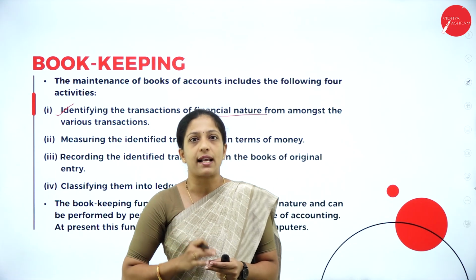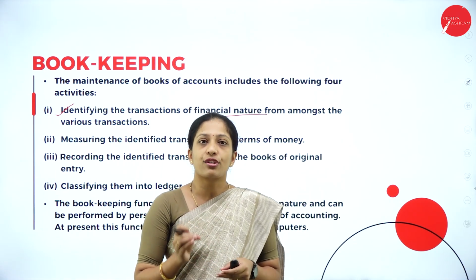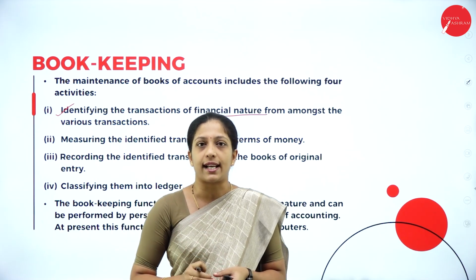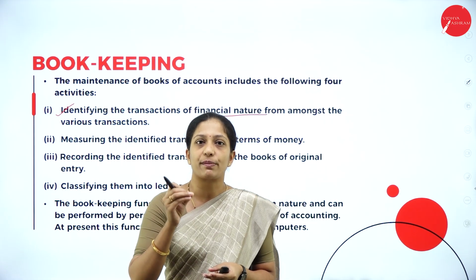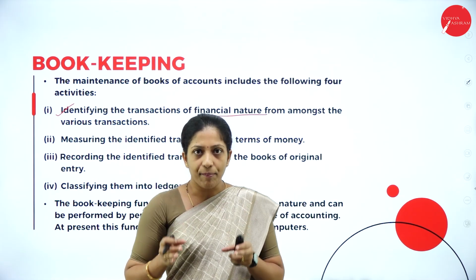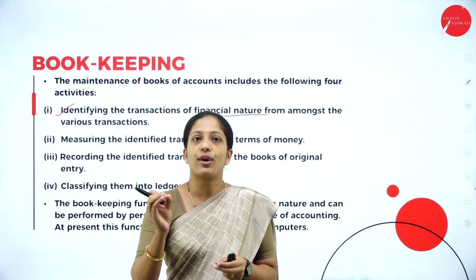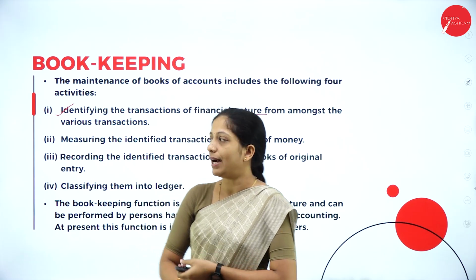There are a number of transactions that take place in a particular business in a particular day. It's not that we have to record all the transactions in the books of account. We are going to record only those transactions which is measured in terms of money. So, your first activity is that among the number of transactions, you are going to identify only those transactions which is measured in terms of money.